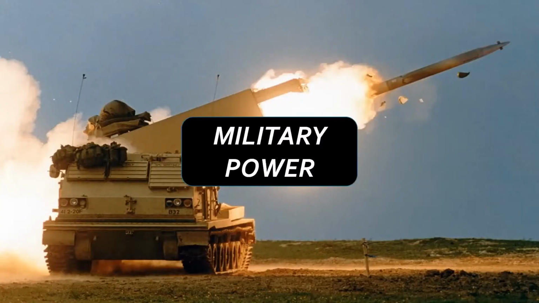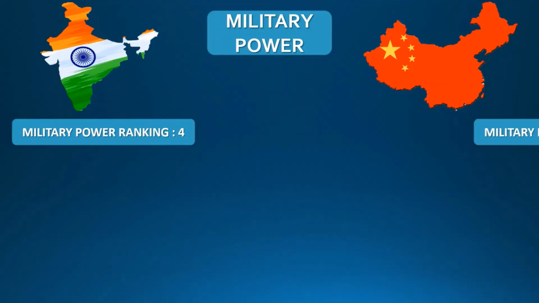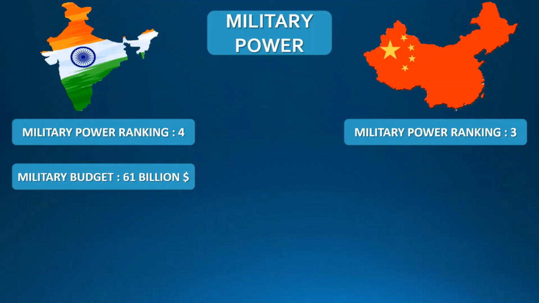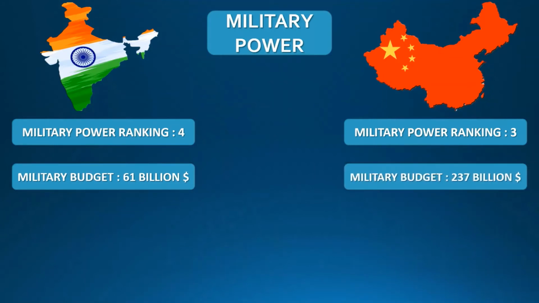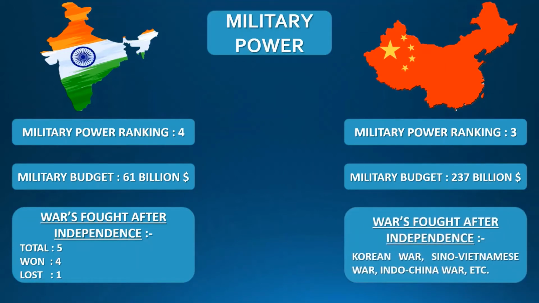If we talk about military power of both these countries, India is the fourth strongest country in the world in terms of military power, and China is the third strongest. The military budget of India is $61 billion and the military budget of China is $237 billion. India has fought 5 wars after independence, in which India has won 4 and lost 1. If we talk about China, China has fought numerous wars after independence such as Korean War, Sino-Vietnamese War and Indo-China War.